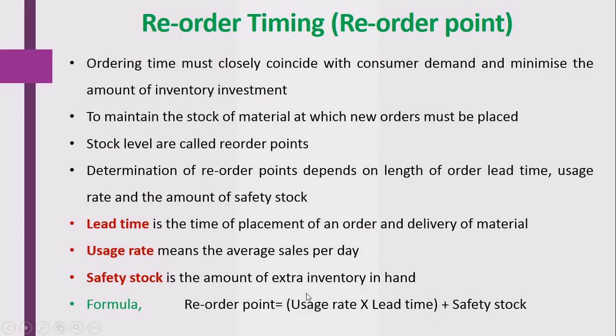On the basis of these three factors, or these three parameters, the reorder timing depends. So you can say that the reorder point depends on the usage rate, the lead time of that particular material, and the safety stock present in the hospital. So this is about the reorder timing or reorder point.